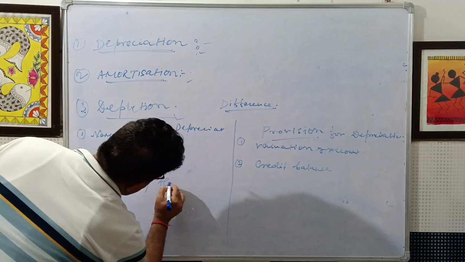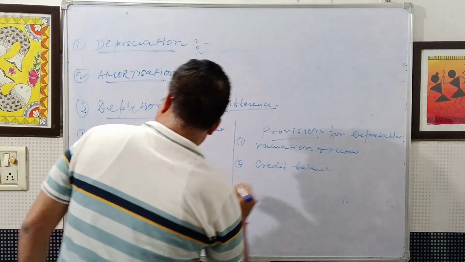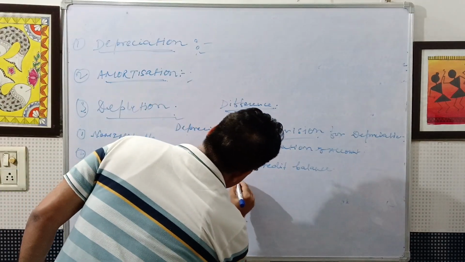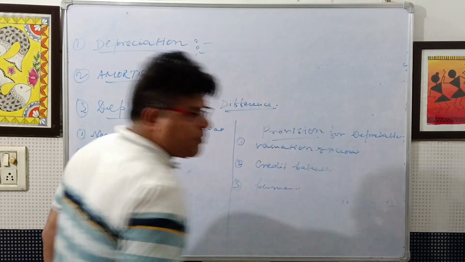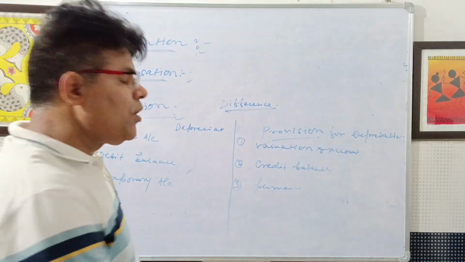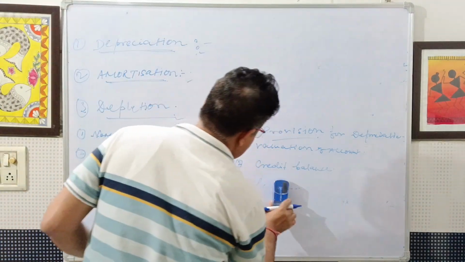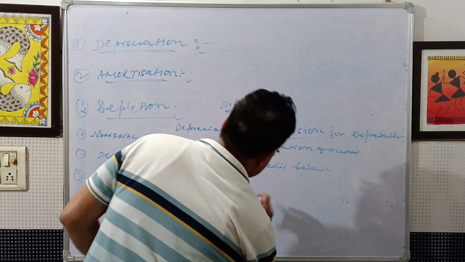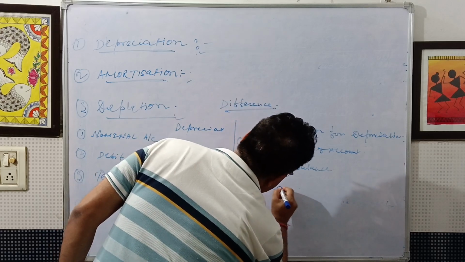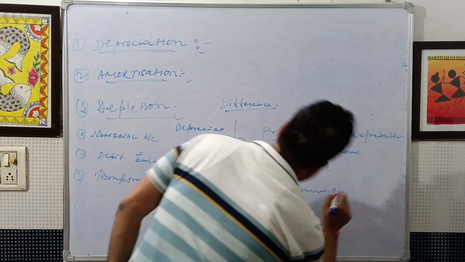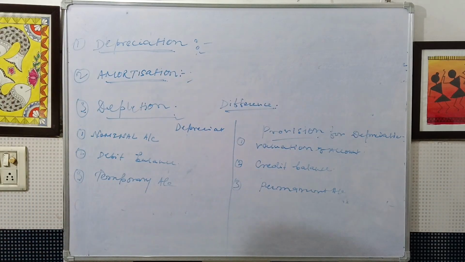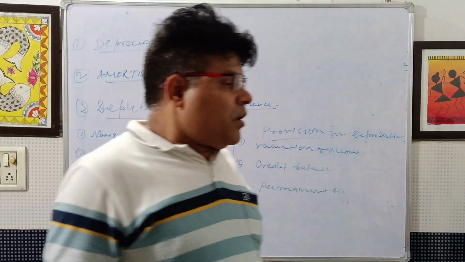Whereas depreciation is a temporary account, provision for depreciation is a permanent account.